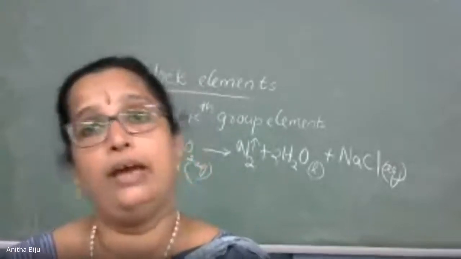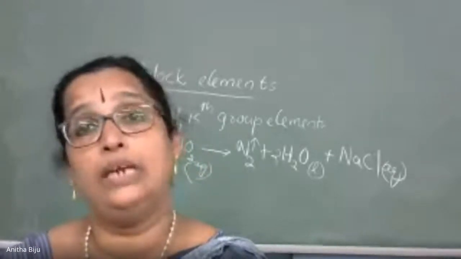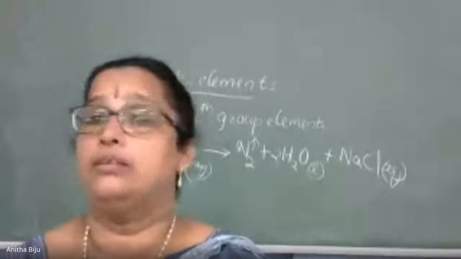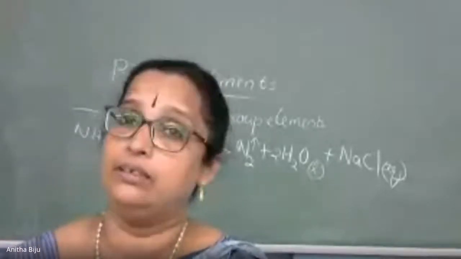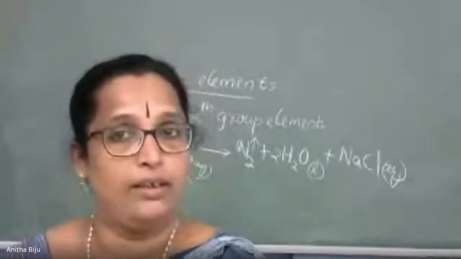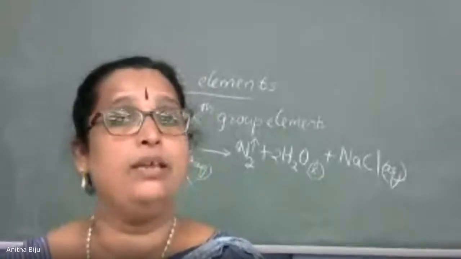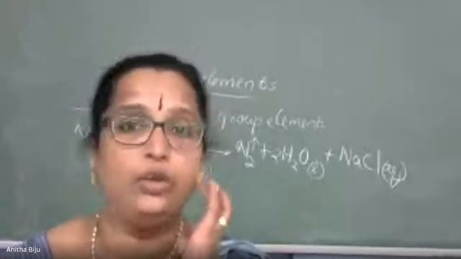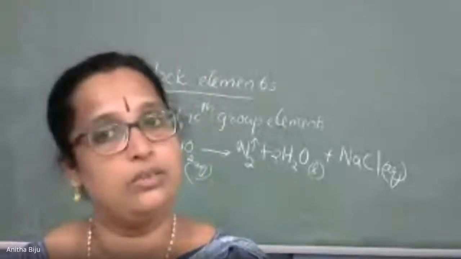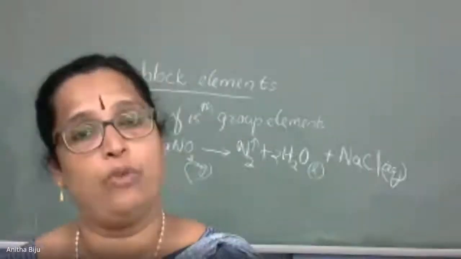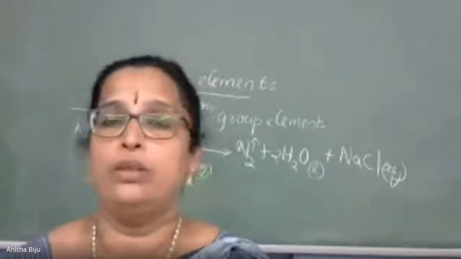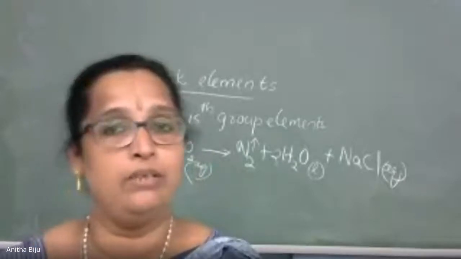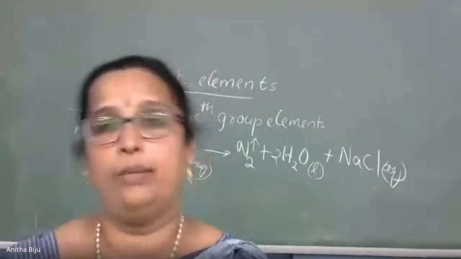Nitric oxide and nitric acid both get absorbed by sulfuric acid, and we will get dinitrogen, because only nitrogen is formed as the product in the gaseous state. The rest of the products are not in the gaseous state. Sodium chloride is in aqueous form, water is in the liquid form. So only one gas is there, so we can easily remove this from the beaker. So this is all about the laboratory preparation.